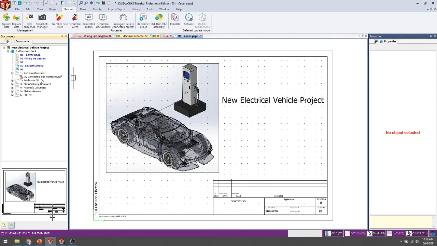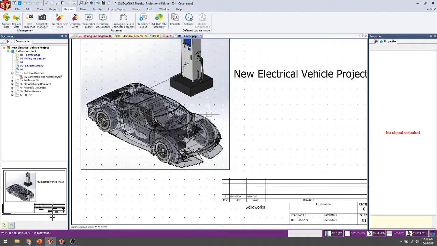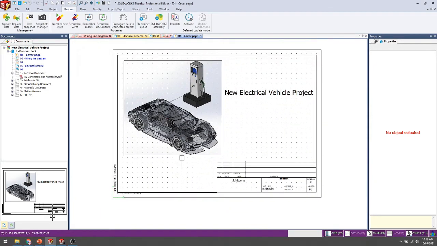If you have any document to add, you can directly add it and put it in your project. So this is our cover page. It's a very easy format and it is editable. You can add to it as per your requirement.